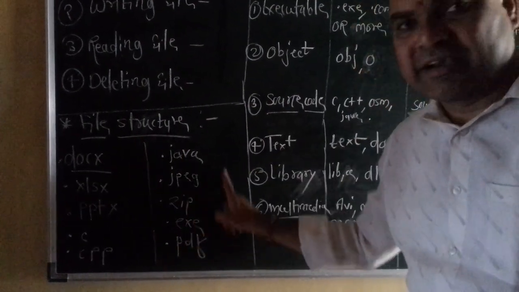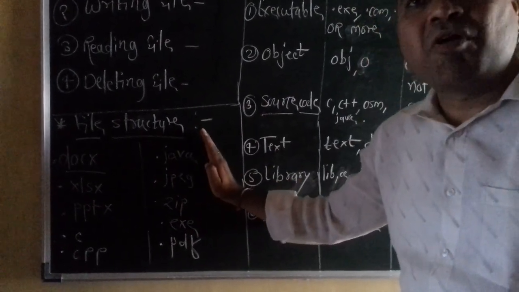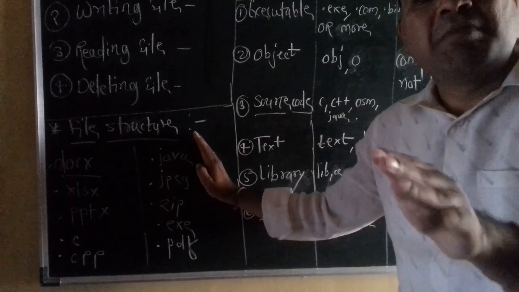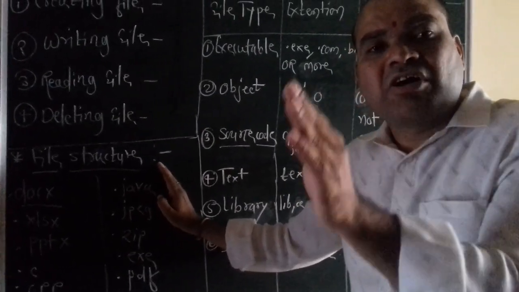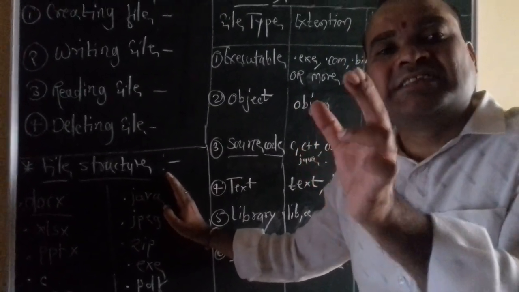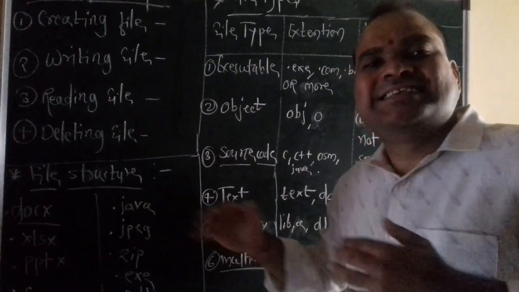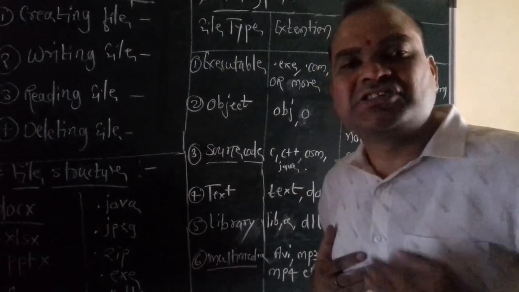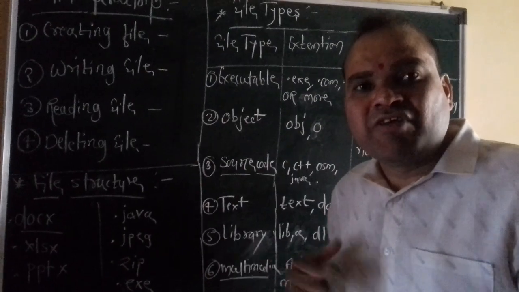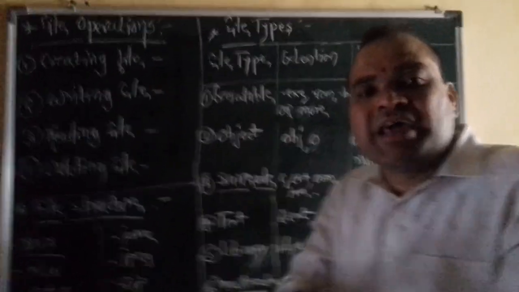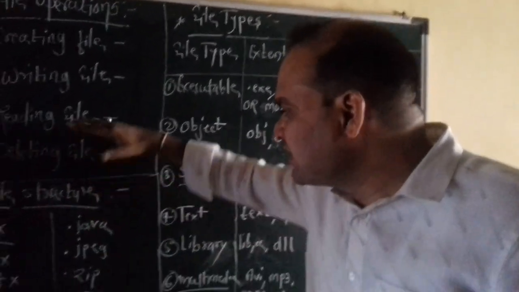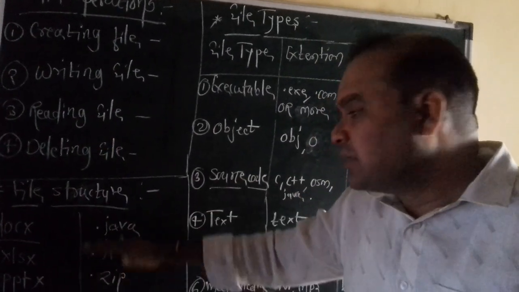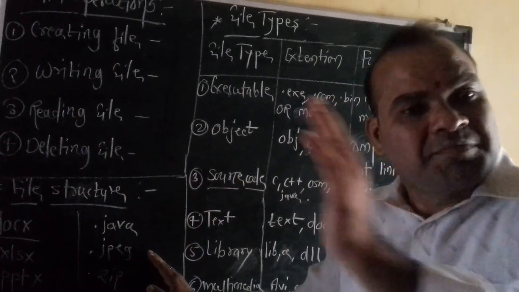Extension is very important. You can give any file name, but after the dot, that particular word is the extension. Through the extension we identify the structure, the format, and the type of the file in the machines. That is the important role performed by the extension regarding a file in the machines.